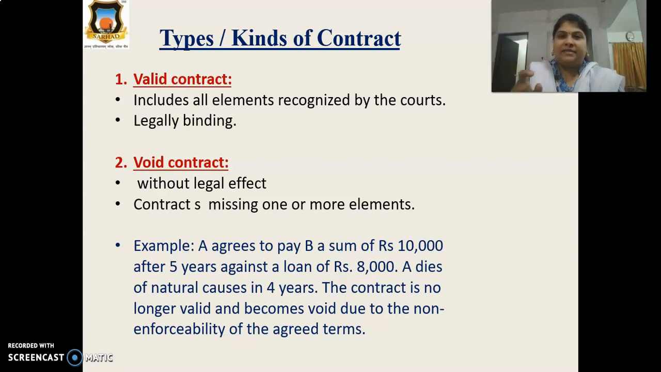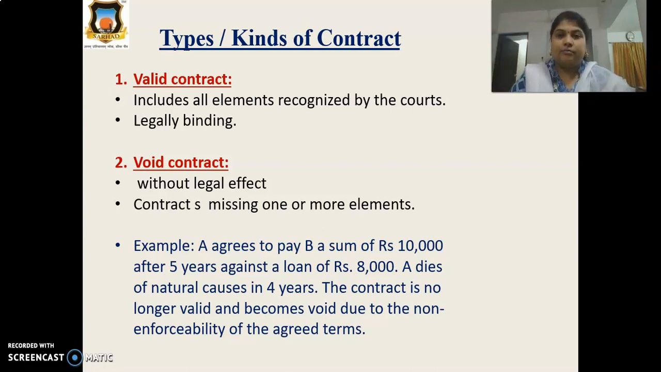Mr. A dies of natural causes in 4 years. The contract is no longer valid. Mr. A and Mr. B are the two parties to the contract. The contract is no longer valid and becomes void due to the non-enforceability of the agreed terms.